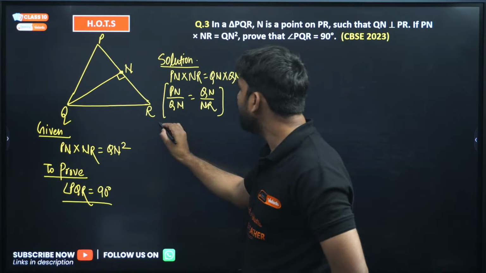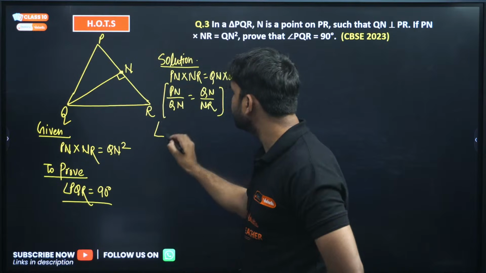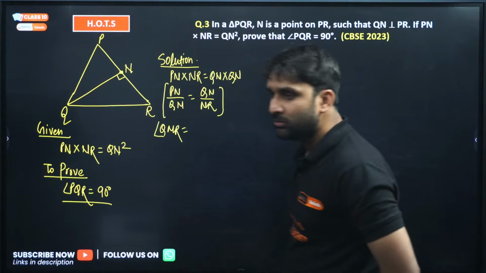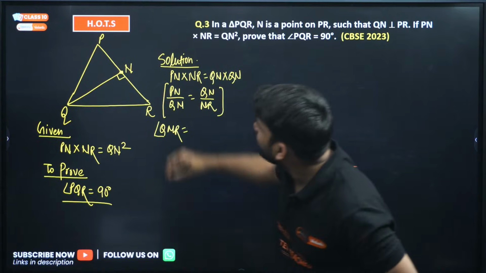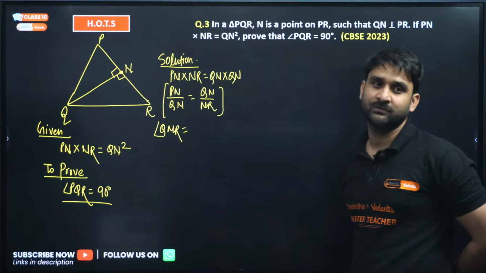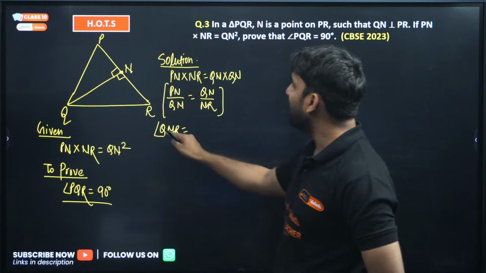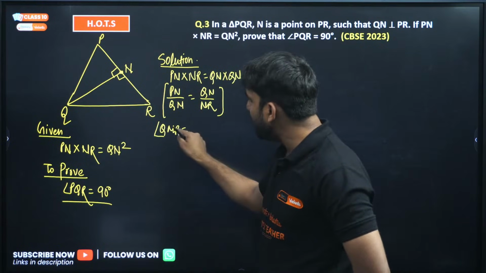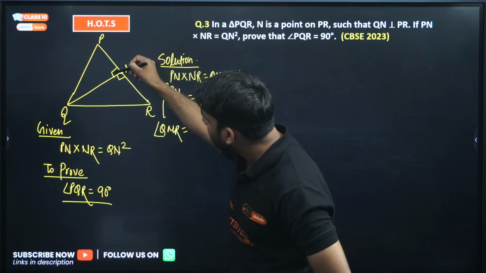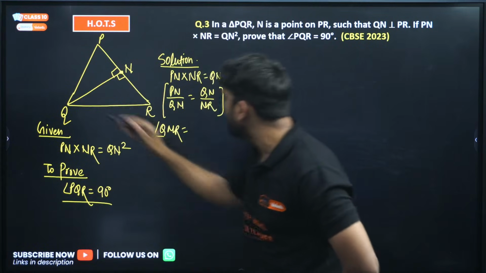And here angle QNR is equal to 90 degrees. So my dear, if this is 90 degrees, then this angle will also be 90 degrees. I hope you all know this. So can we write angle QNR is equal to angle PNQ?